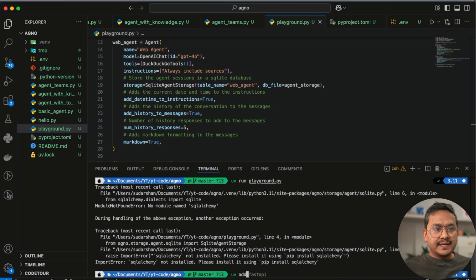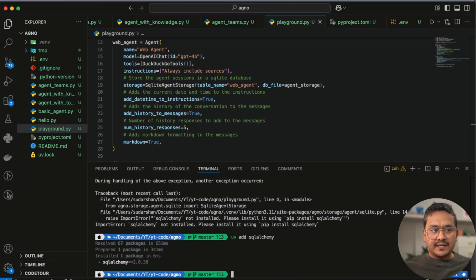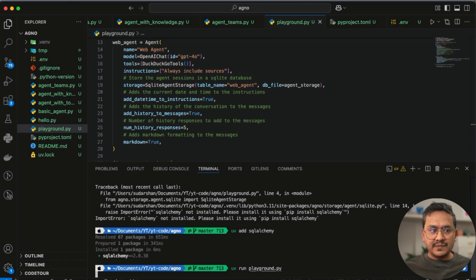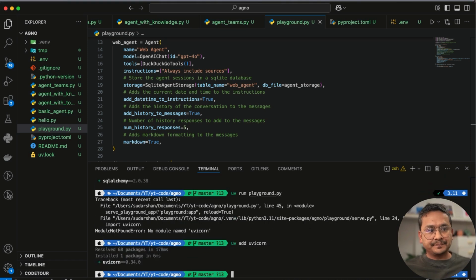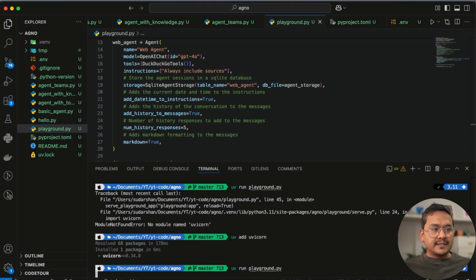I will say uv add sqlalchemy, right? And once I install that, if I run it, maybe everything is installed. Let's see. Okay, I still need to run uvicorn. So I will say uv add uvicorn. That is there. Now if I run the playground, let's see if there is still something.